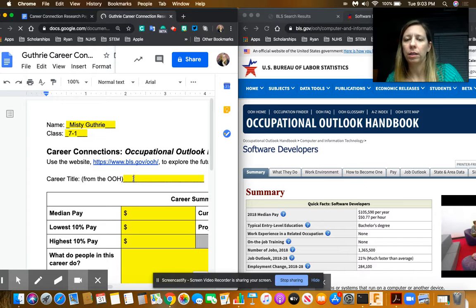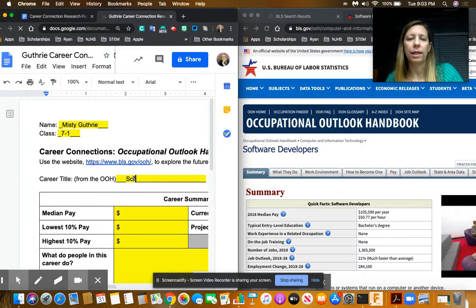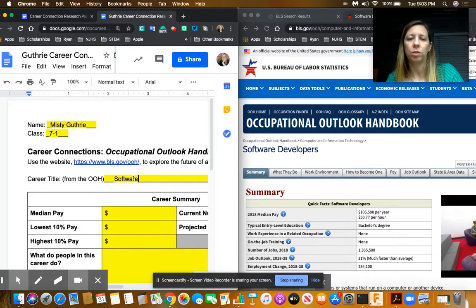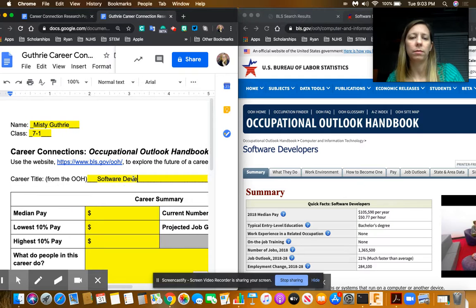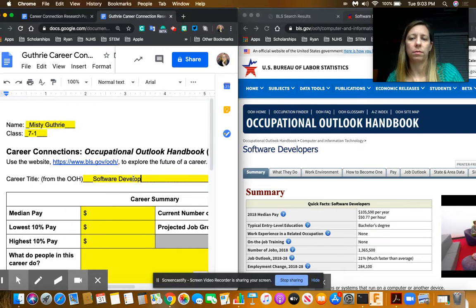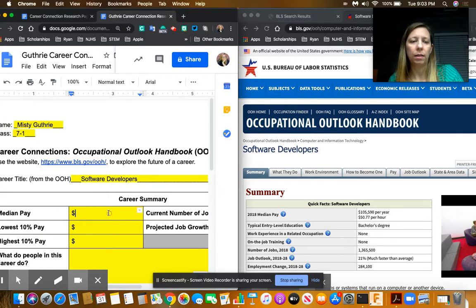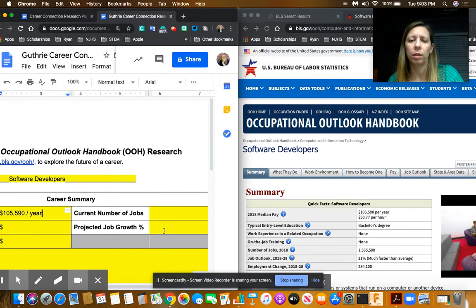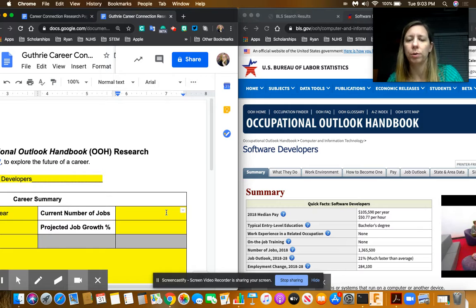Career title is straight from the handbook, so just copy it straight from what you see. And the median pay is right here, $105,590 per year. You can put in both median pays that are listed there if you would like.